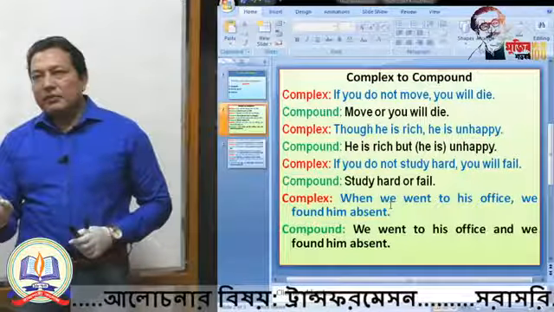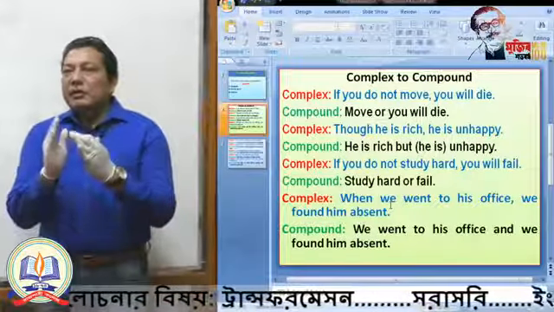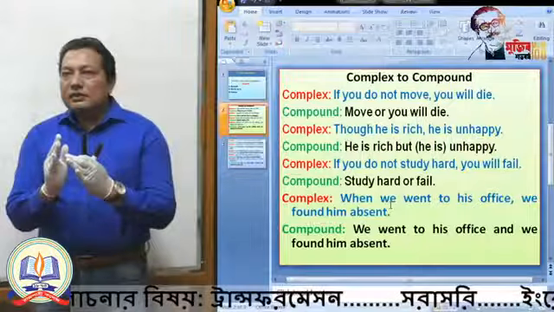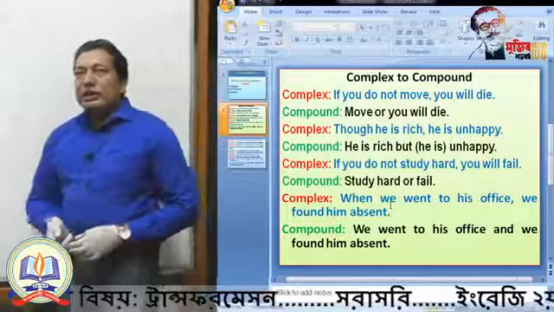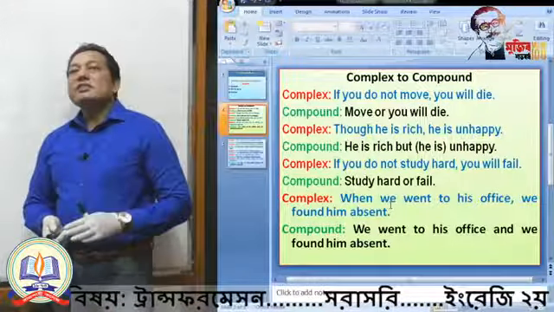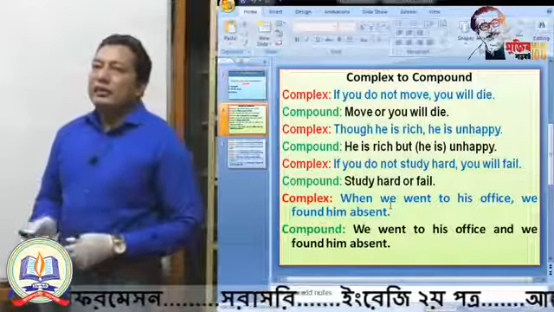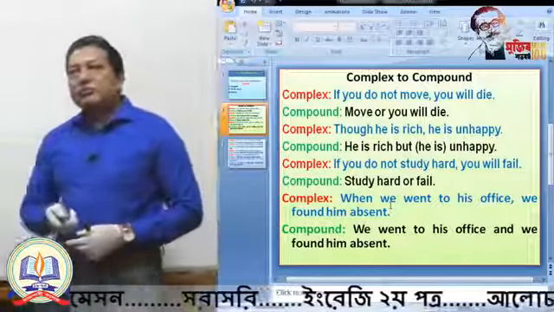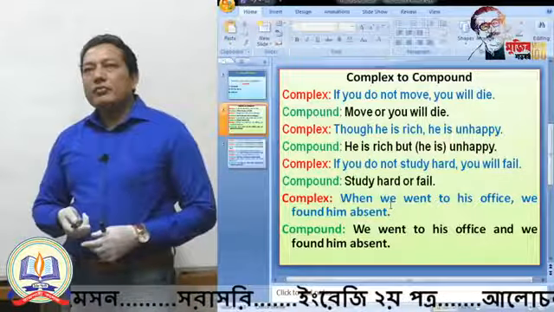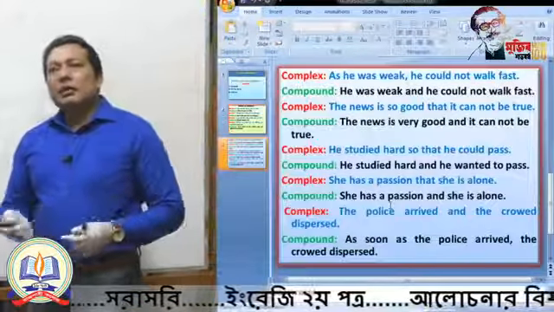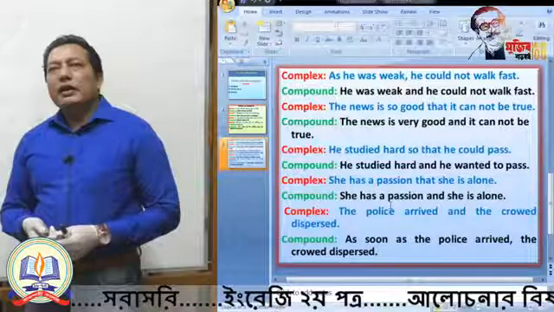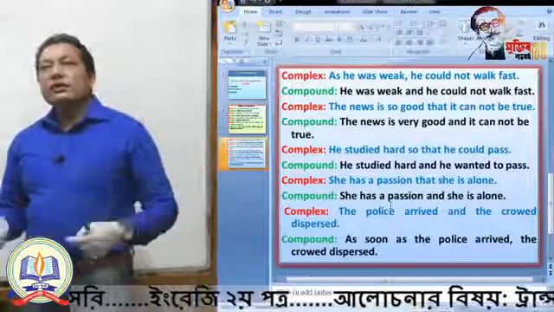What will you do? You will join these two independent parts by using a coordinating conjunction. As there is no condition here, no imperative sense, you can use "and". That means we went to his office and we found him absent. And next, just follow some other examples. As he was weak, he could not walk fast.